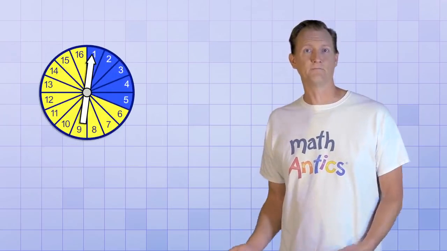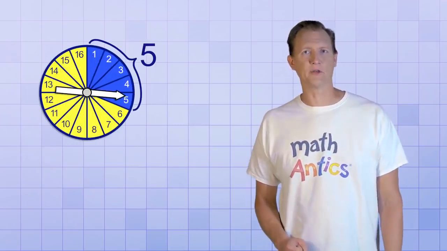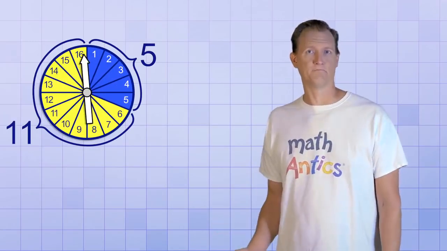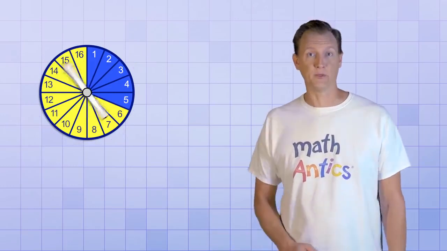But what if we color some of the sectors a different color, and we want to know the probability of spinning a certain color? Now we have 5 sectors colored blue and 11 sectors colored yellow. So what's the probability of spinning a blue?